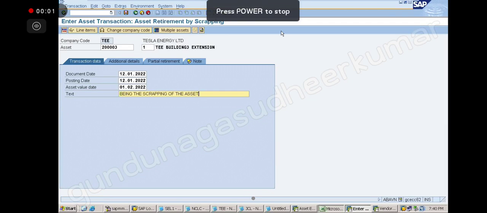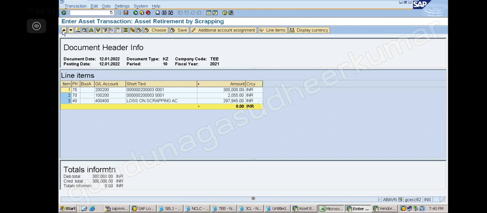The scrapping of the asset. You click on the simulate.